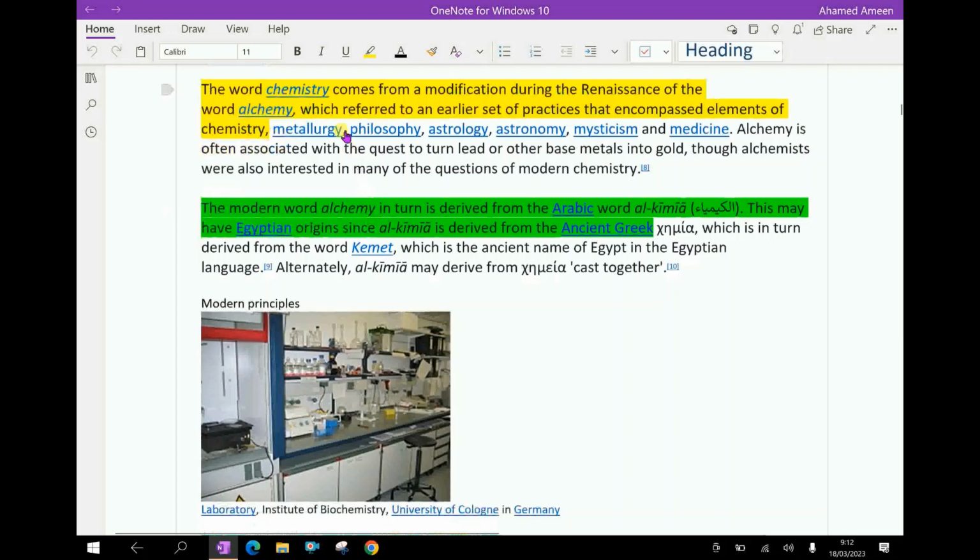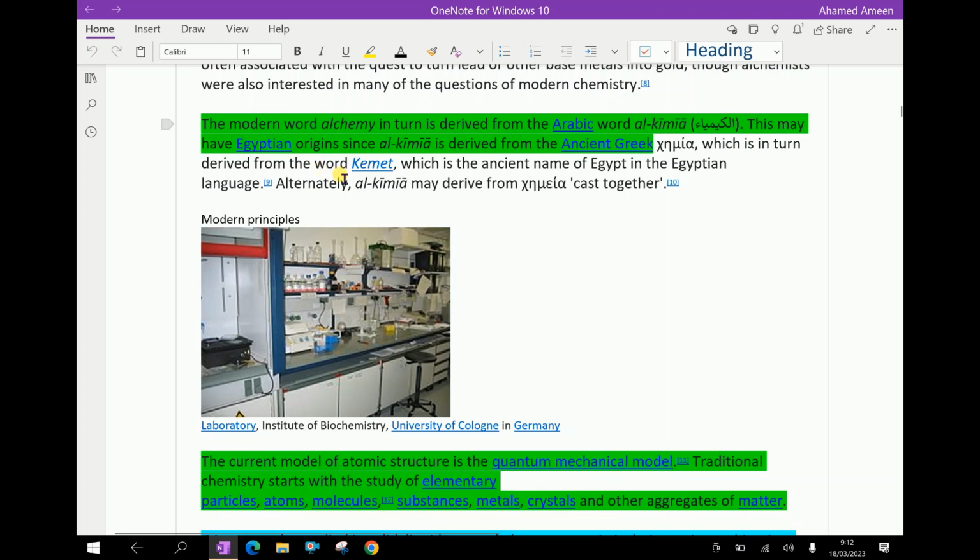The word chemistry comes from the modification during the Renaissance of the word alchemy, which referred to an earlier set of practices that encompassed elements of chemistry. The modern word alchemy in turn is derived from the Arabic word alchimia. This may have Egyptian origin, since alchemia is derived from the ancient Greek.